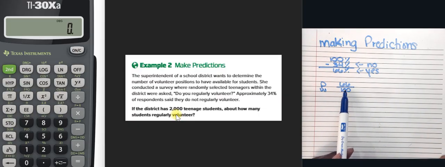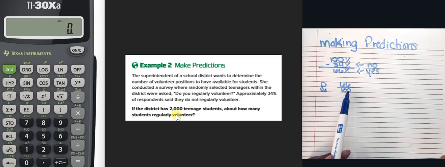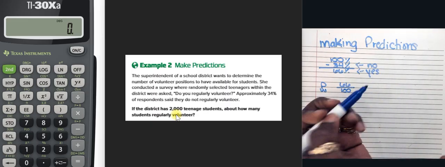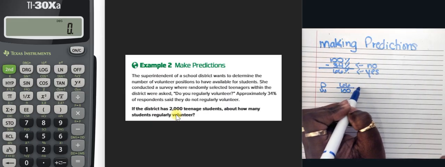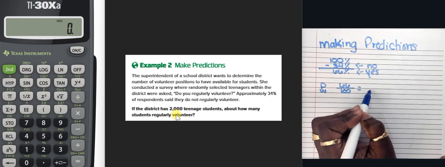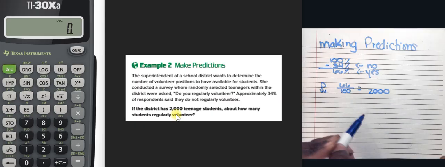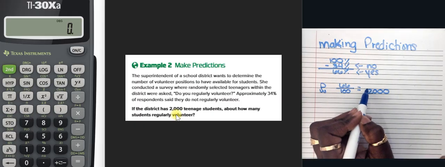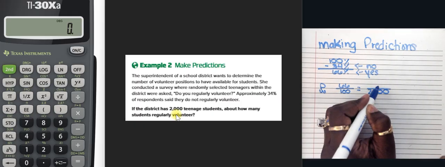So we've got 66 out of 100 that will participate. And we know that the whole is going to be 2,000. So that's 2,000 students. And we're trying to find out what that 66% is going to look like. So we're going to put an X here.